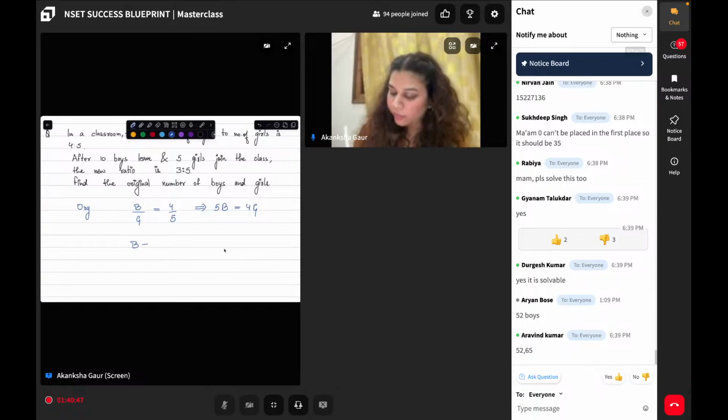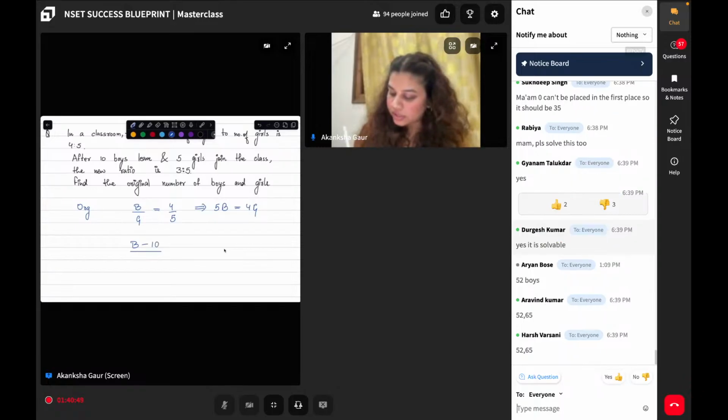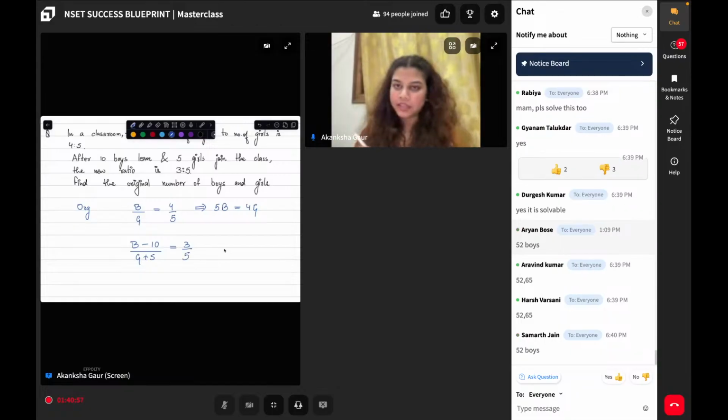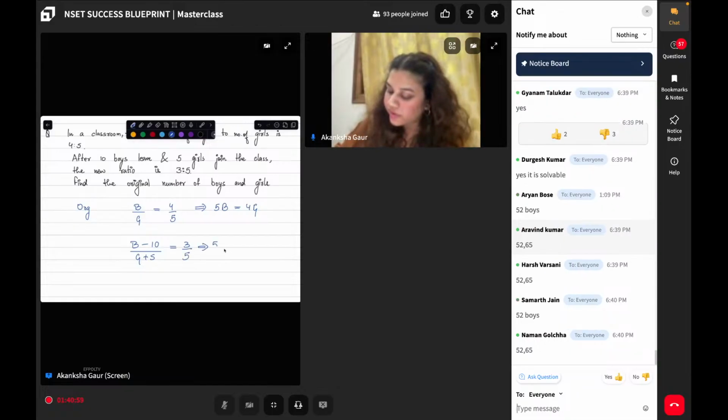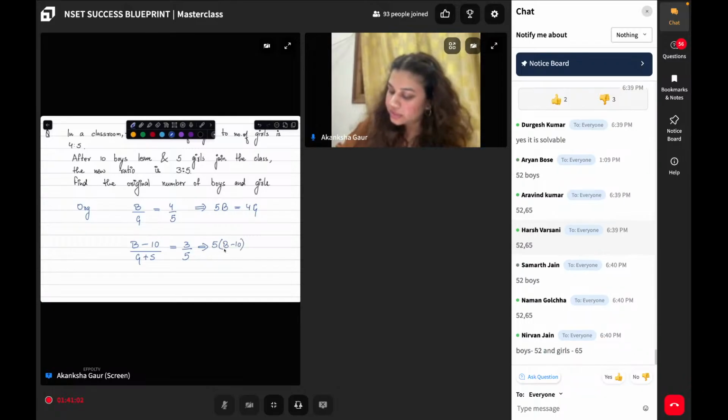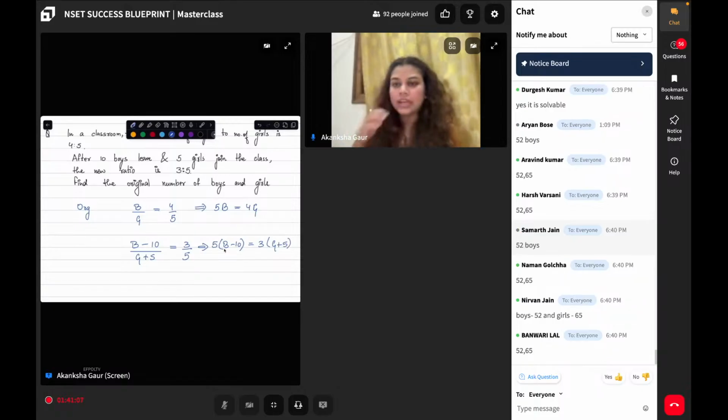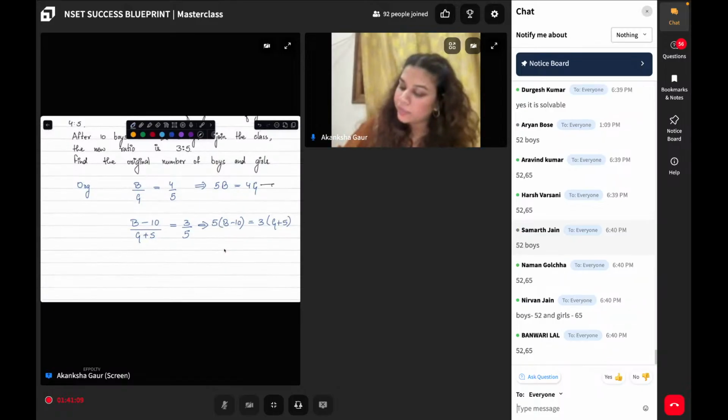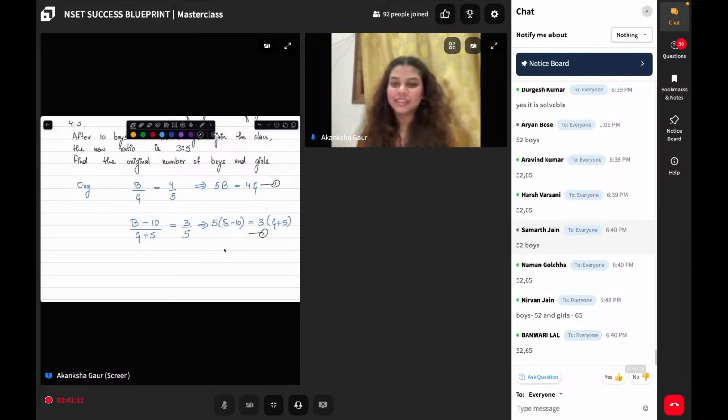They say that 10 boys leave, and 5 girls join in. And the new ratio becomes 3/5. So if you simply work this out, it becomes 5B minus 10 equals 3G plus 5. Now I have two equations, equation 1 and equation 2. If I simply subtract equation 2 from equation 1, I can get the count of B and G both.